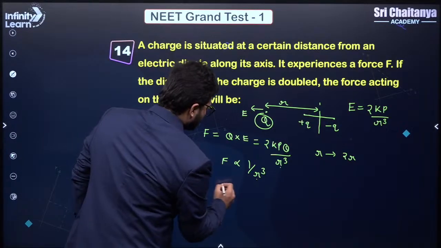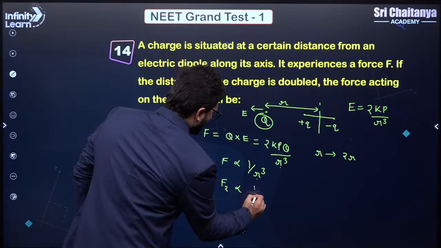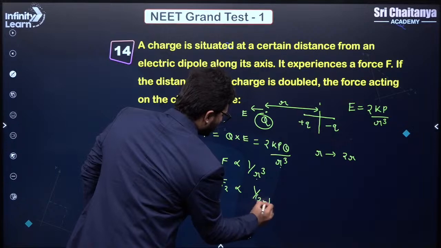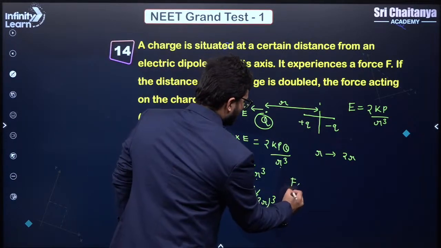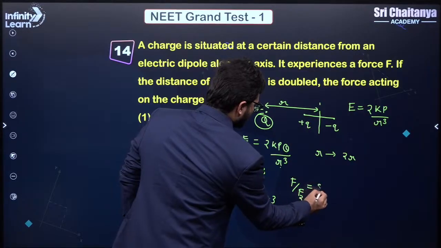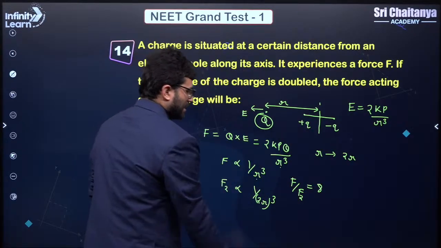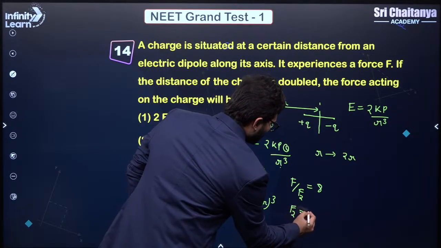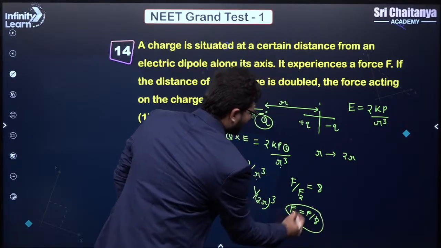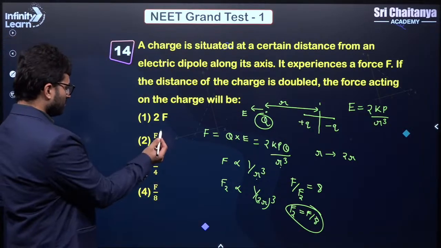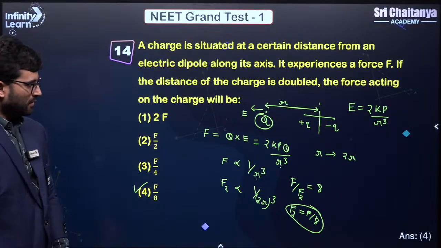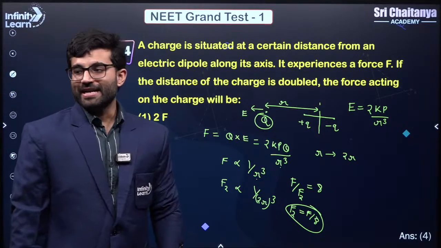Because let's say this is F2, and if I am doubling the r, this is cube, right? This is cube, and you can take this ratio. So F by F2 is nothing but, you'll get 8 from here, which means that the force is nothing but F by 8. Understood? Because it is a cube part here. So the force will decrease by 8 times, right?